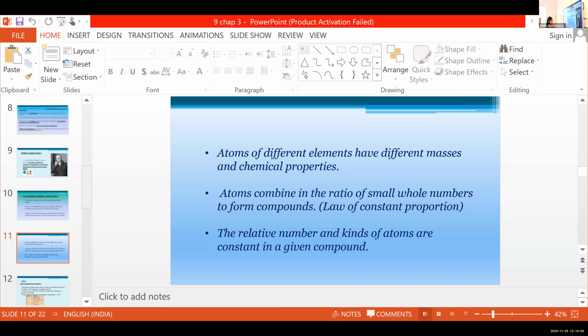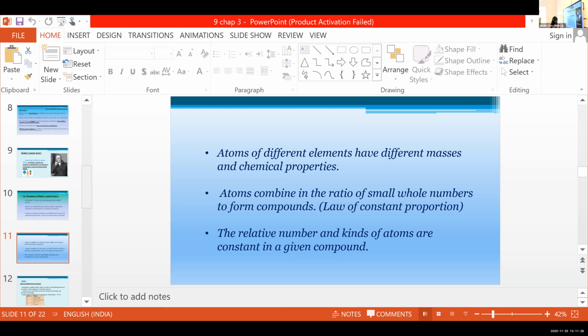Atoms of different elements have different masses and chemical properties. Atoms combine in the ratio of small whole numbers to form compounds. The relative number and kinds of atoms are constant in a given compound. That's all about the postulates of Dalton's atomic theory.